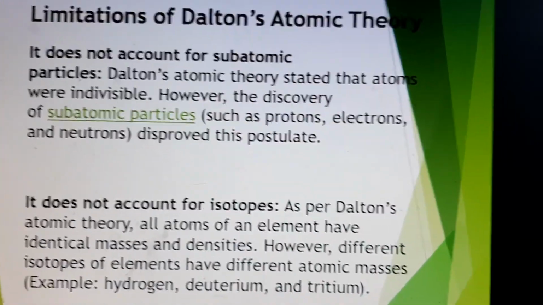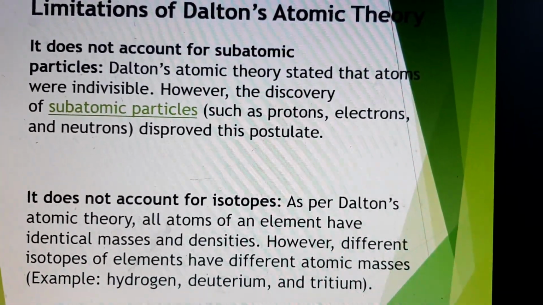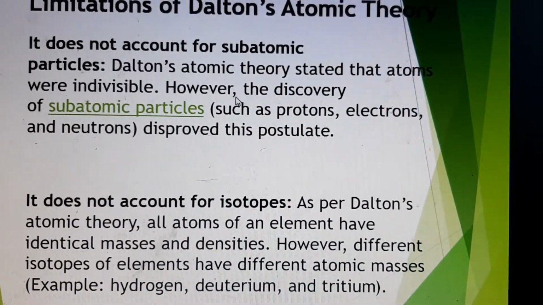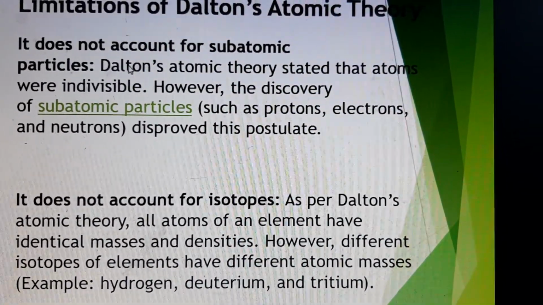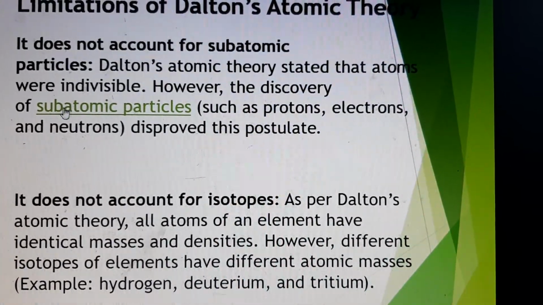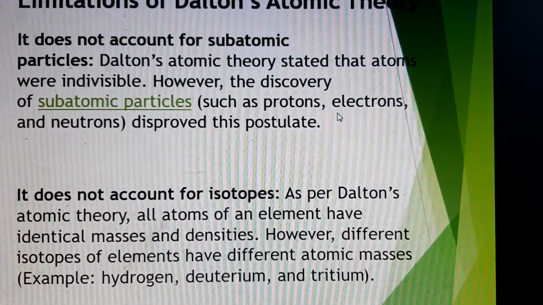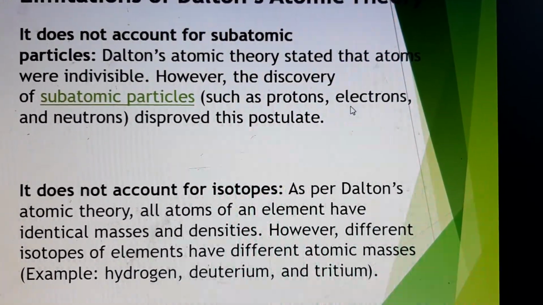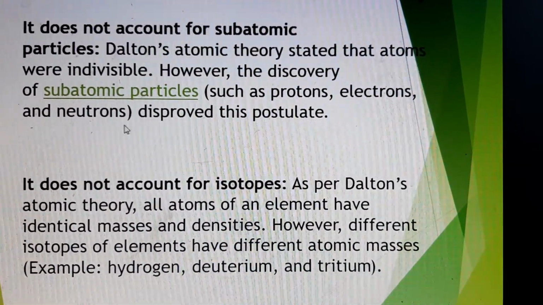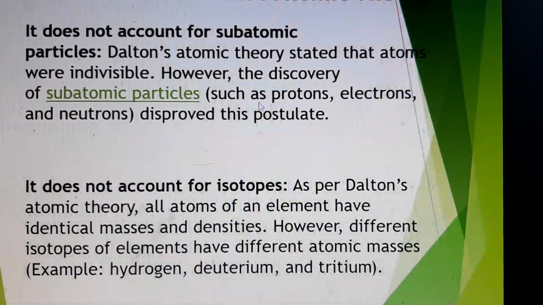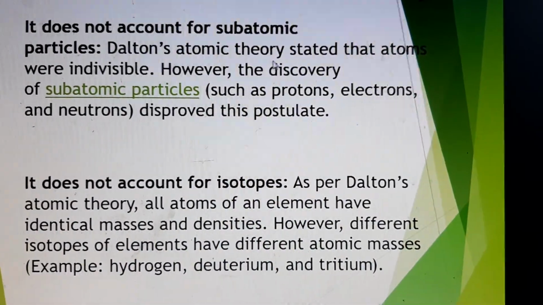Now there are some limitations. So we will just discuss what were the limitations of this theory. First, it does not account for subatomic particles, because Dalton's atomic theory had said that atoms are indivisible, they cannot be divided, but we now know that there are subatomic particles such as proton, electron, neutron. The discovery of these particles disproved this postulate. So he is not exactly correct.